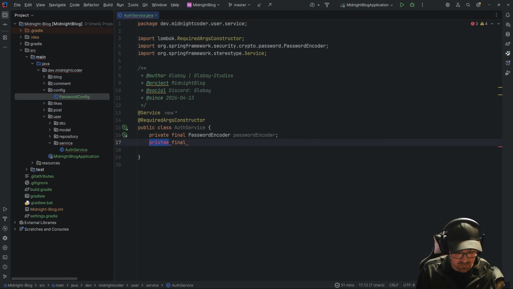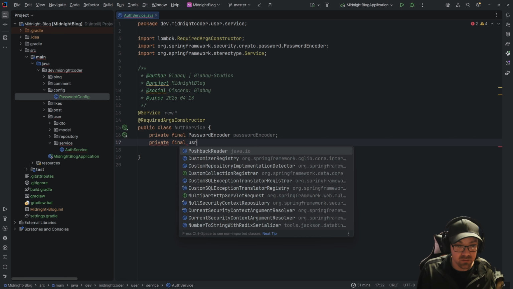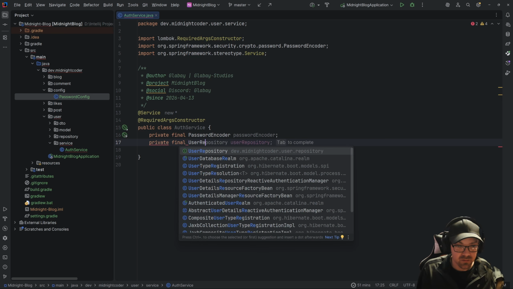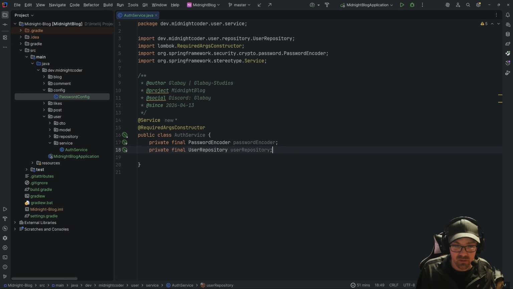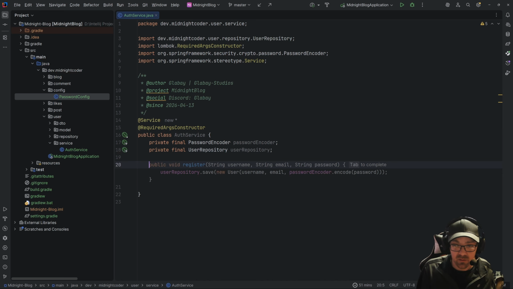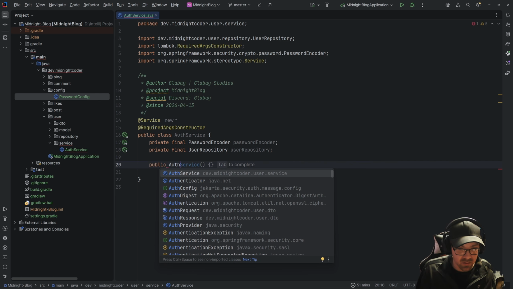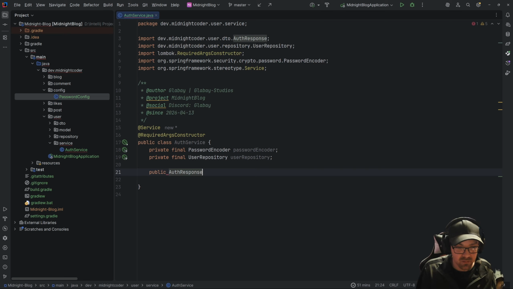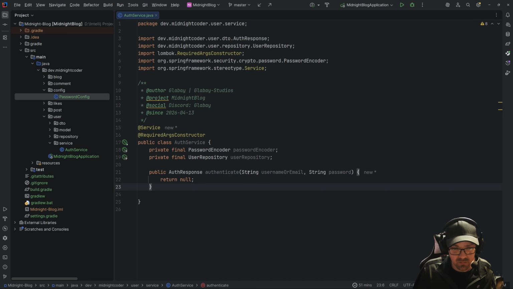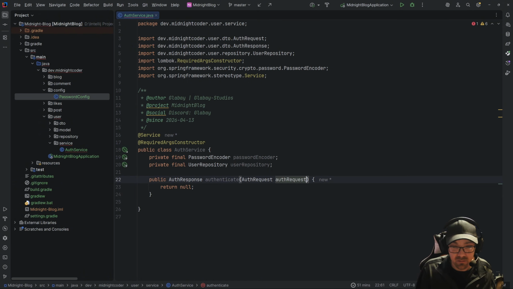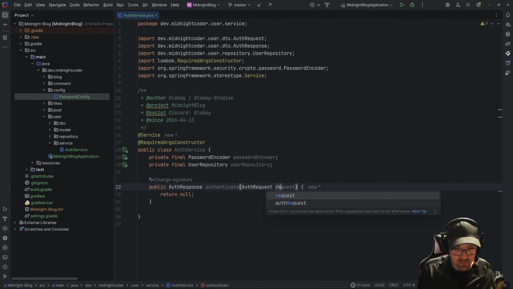Did I really spell that wrong again? So we need a private final user repository, and we're just going to call that user repository. So we now need in here a public, this is going to be an auth response, and we are going to authenticate, and we're taking in an auth request, and we're just going to call this request.